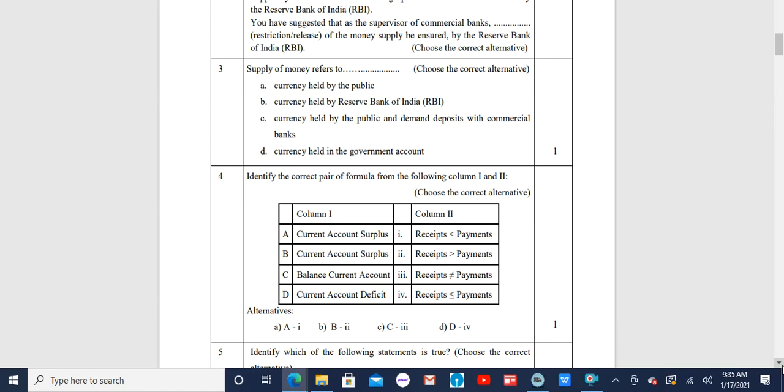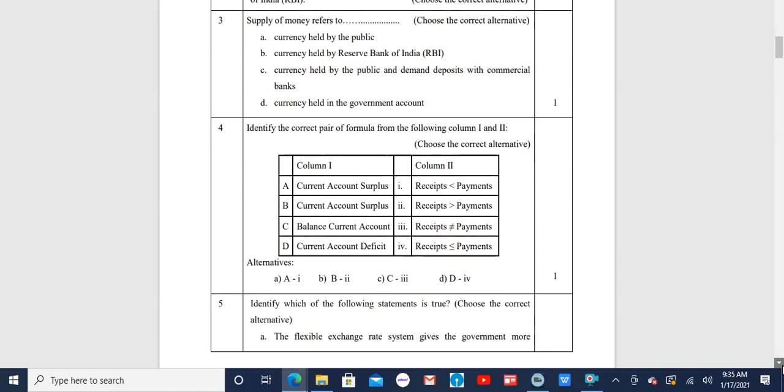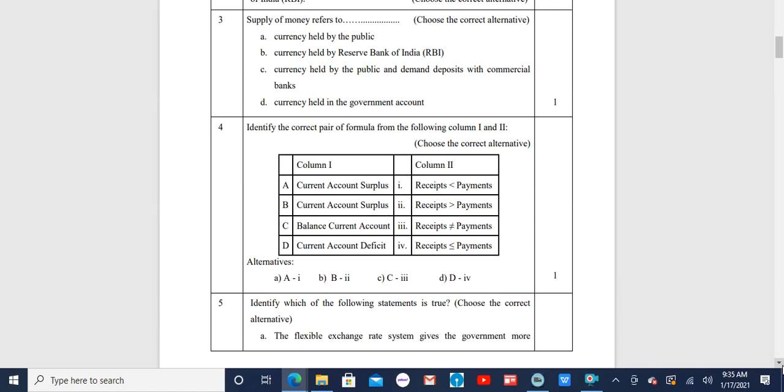Question 4. Question 4 states as follows. Identify the correct pair of formulas from the following column 1 and 2. You have in column 1 the first option, current account surplus, and corresponding to it the first point in column 2 is receipts are less than payments.